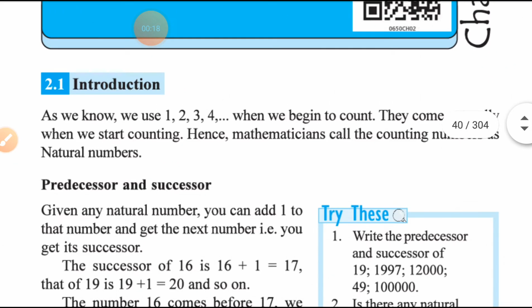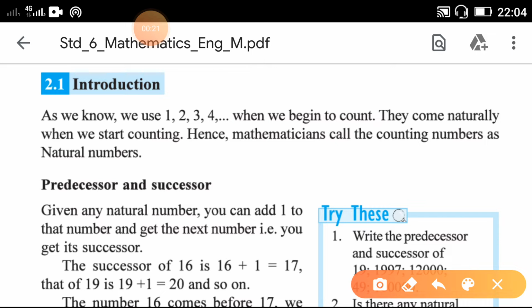First of all, let's see what the natural numbers are. The numbers that come to you naturally are known as natural numbers. In your daily life you are using these numbers. If you want to count something, how will you start? You will begin counting from 1, 2, 3 and so on. So 1, 2, 3, 4 up to infinity, all these numbers are known as natural numbers.